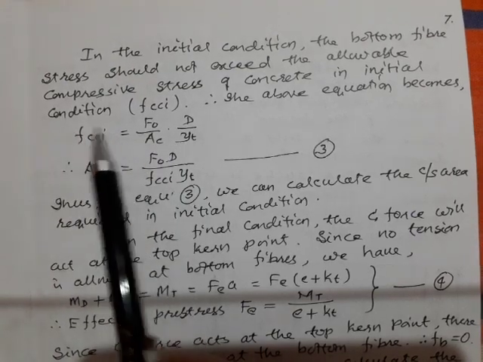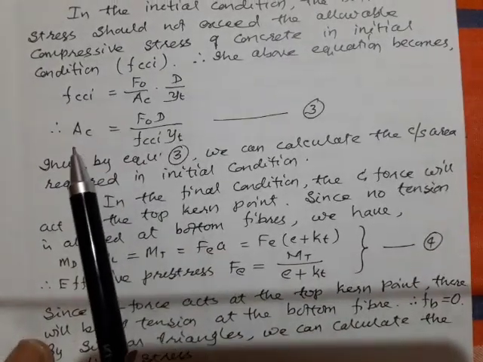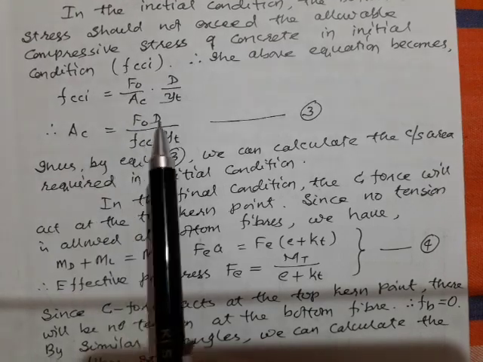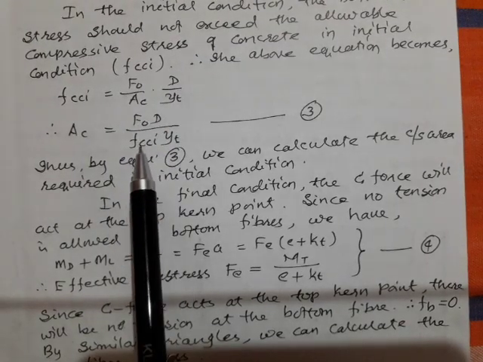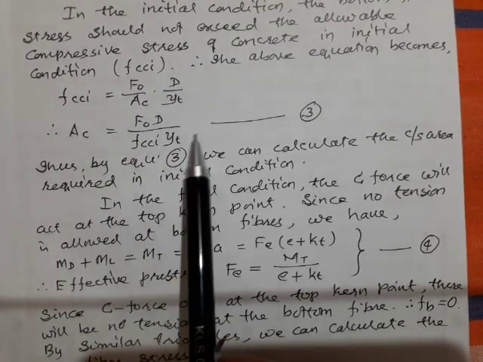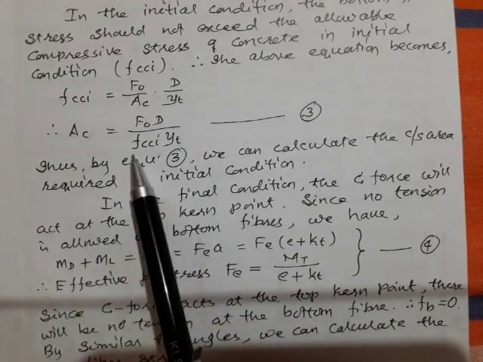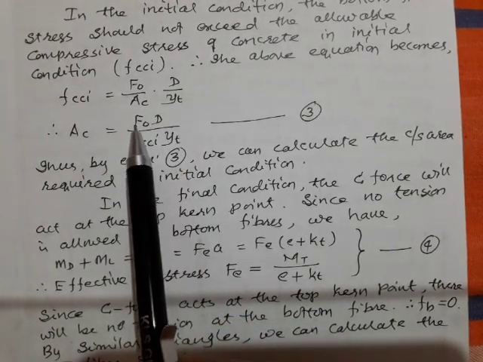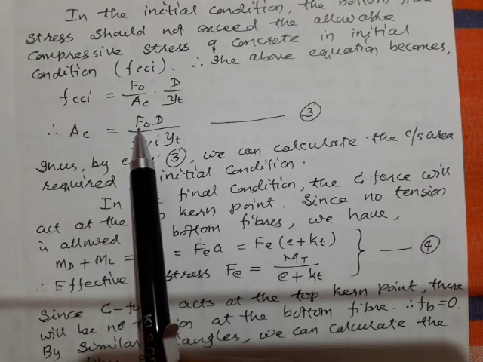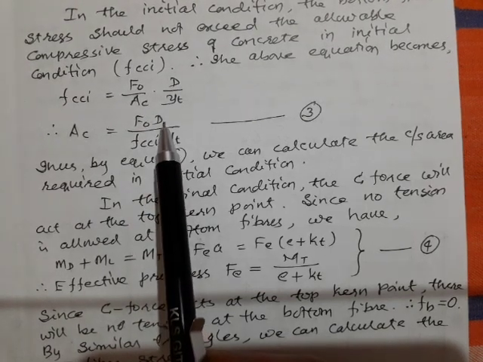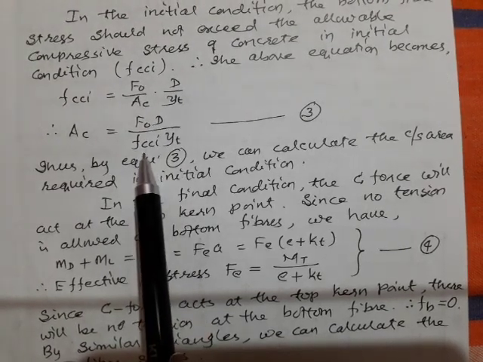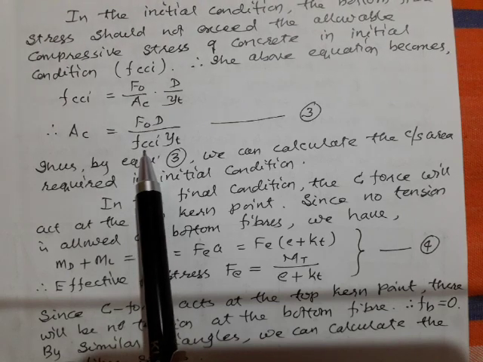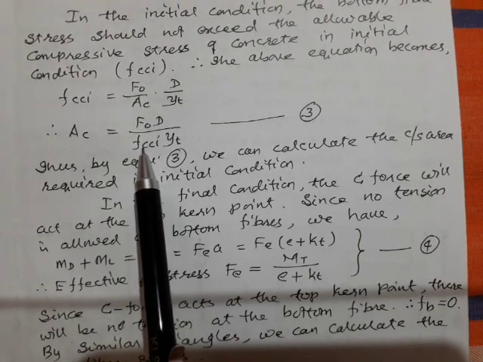Just rearrange the terms and you will get one equation for AC. AC is given by F naught D divided by FCCI YT. In this equation, you know all the things now. In your preliminary design, you have calculated your F naught, you have fixed your D, and FCCI is the allowable compressive stress in concrete in the initial condition.